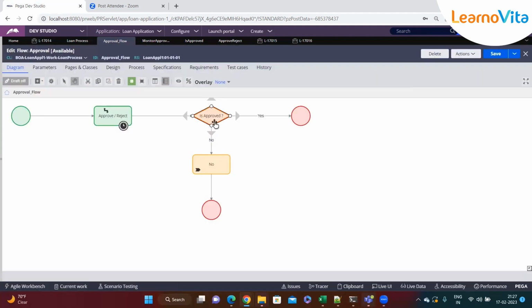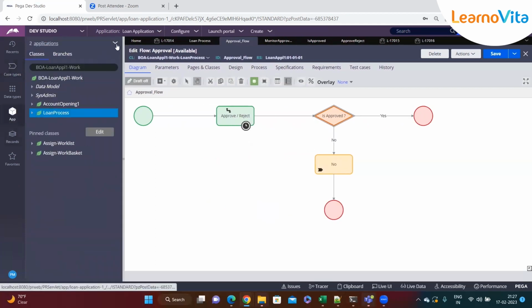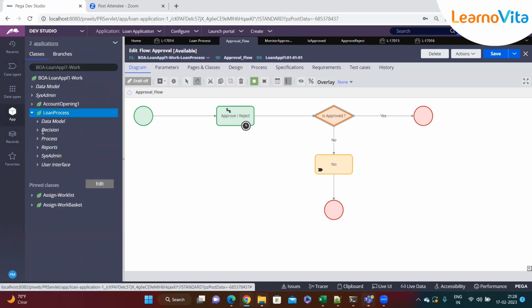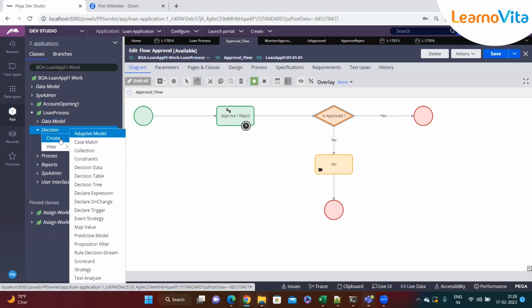Okay, so now let's create the decision table. All the decisions that we create come under the decision category. Already we know that properties come under the data model category, and you can see here there's one more category called decision, and inside that we have already created the when rule. Now we'll be creating another decision rule, which is called a decision table. So let's right click here, create, and decision table.